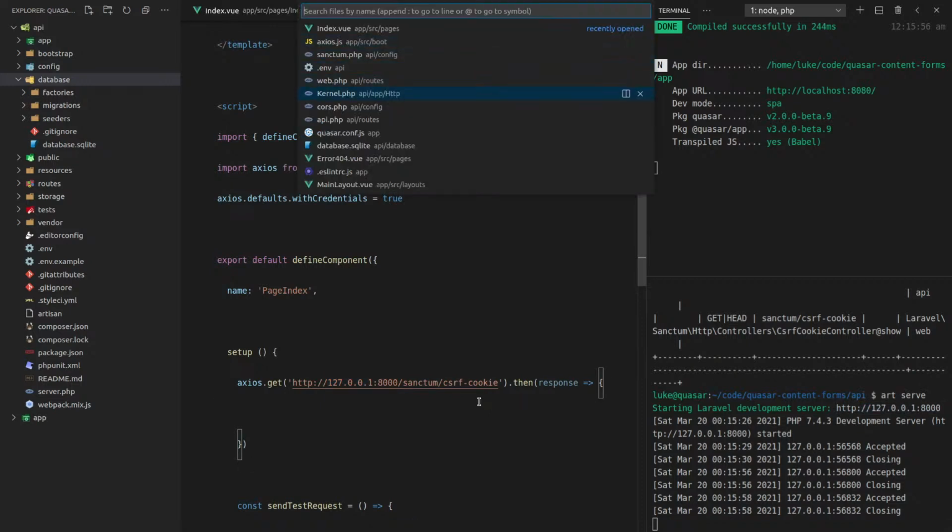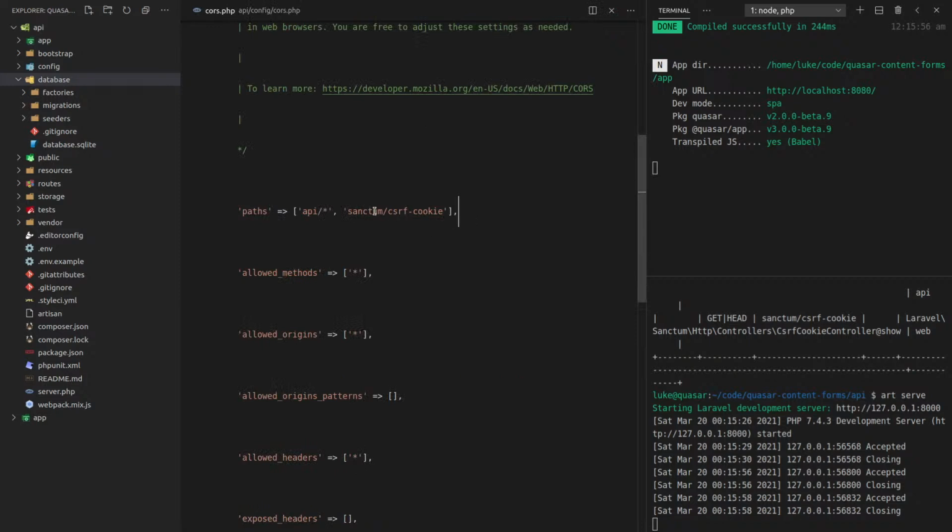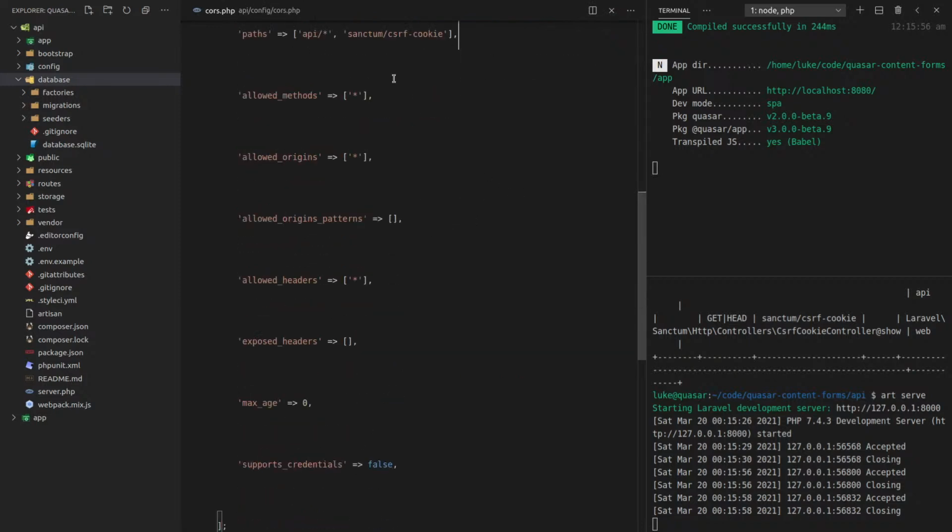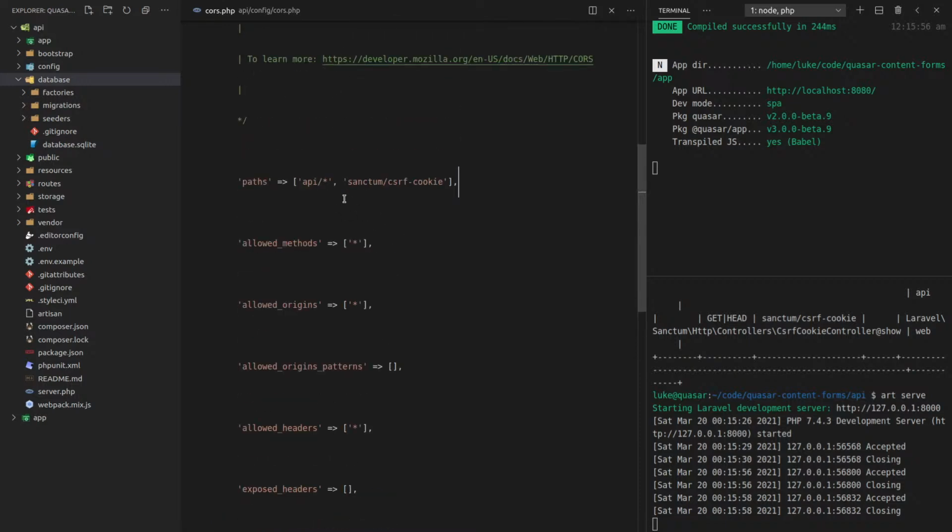Let's go to CORS, and it's allowing all of the methods and API slash, and then the endpoint. But then also the Sanctum CSRF token, so that should be working as far as I can tell.